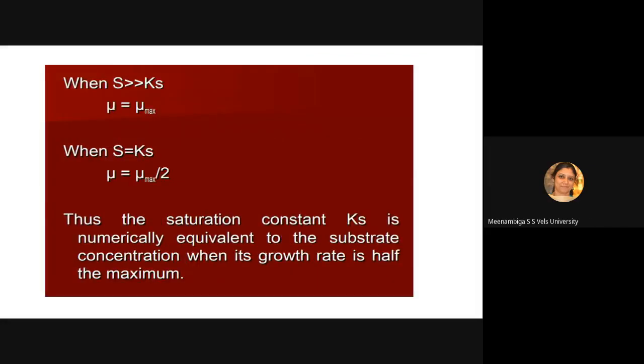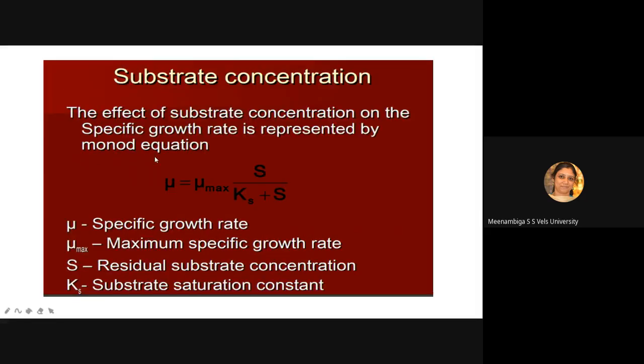Same thing here. So when S, இங்க அதை அப்படியே மாத்தி போட்டிருக்காங்க. அங்க வந்து V equal to Vmax by 2. That is when V is equal to half of Vmax, we'll say the Ks value will be the substrate concentration equivalent to that அப்படின்னு நம்ம சொல்லுவோம். Okay, இங்க என்ன சொல்லிருக்காங்க? When S is equal to Ks. So what happens when S is equal to Ks? Here also we'll write S. So S plus S, 2S. Then S and S will get cancelled. So mu equal to mu max by 2. புரியுதா?